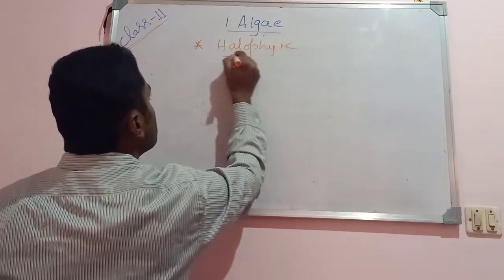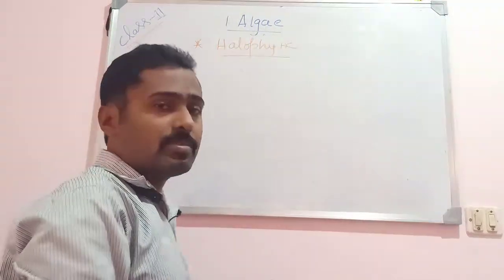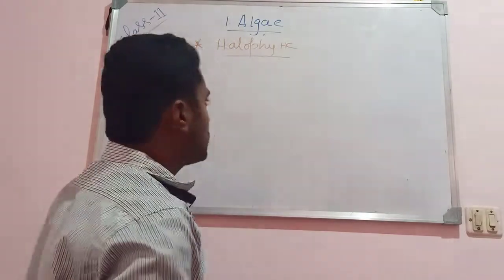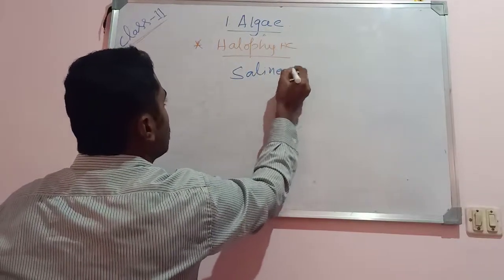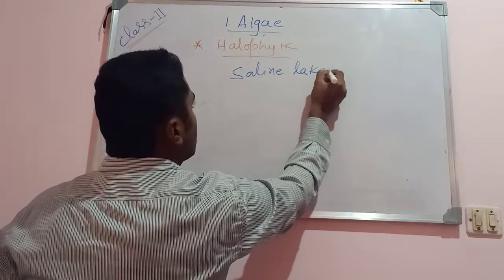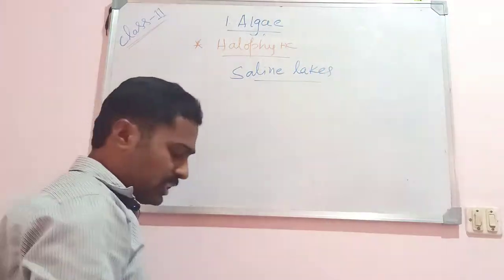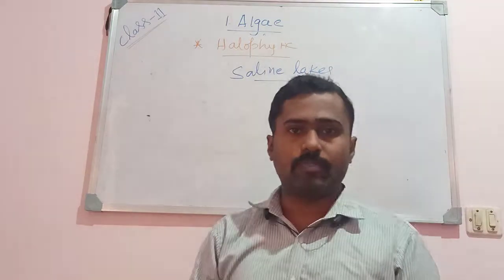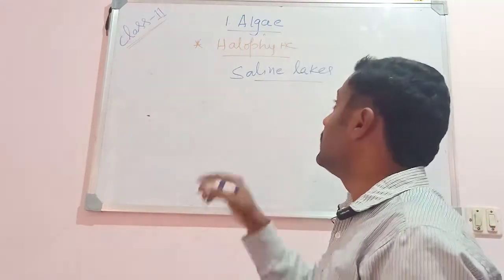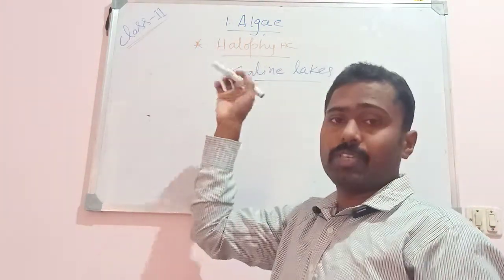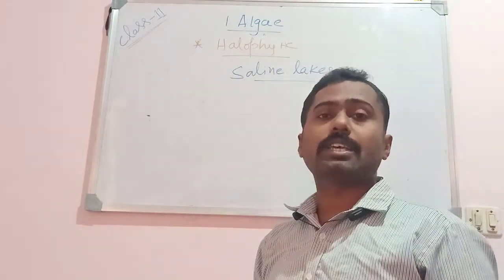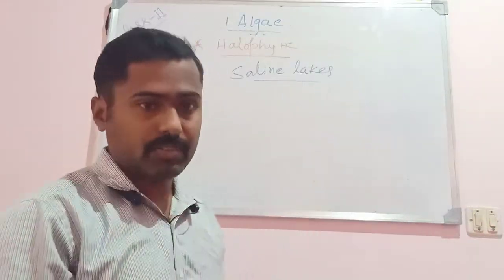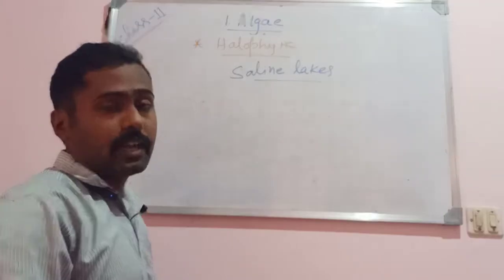Halophytic algae means these algae are found in extreme salinity, especially in saline lakes. You have heard about saline lagoons, isn't it? In such habitat the algae can be seen. Halo means saline. They are found in saline lakes or salt lakes. Such algae are said to be halophytic algae.